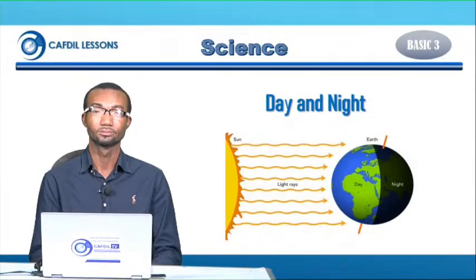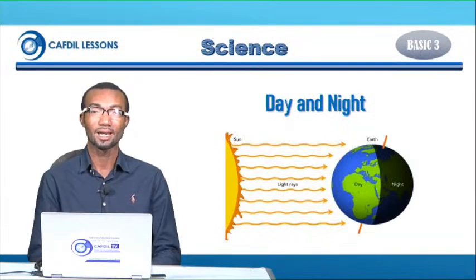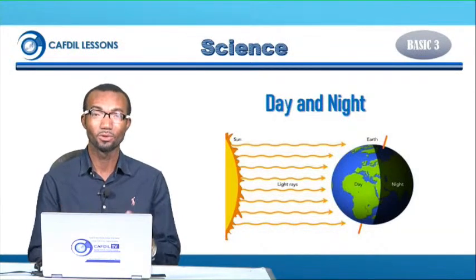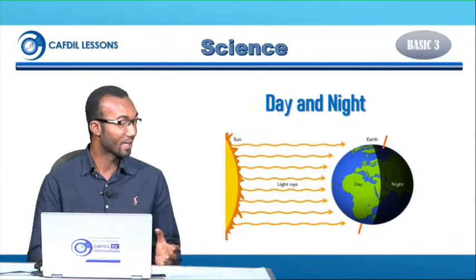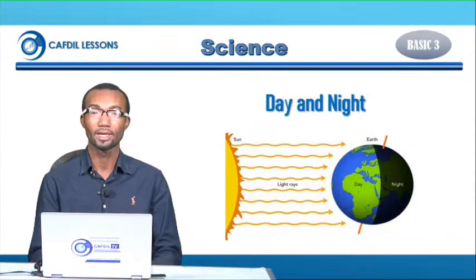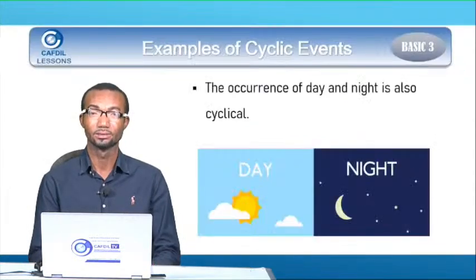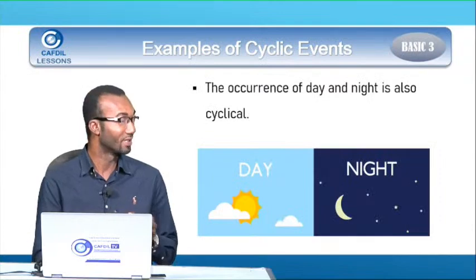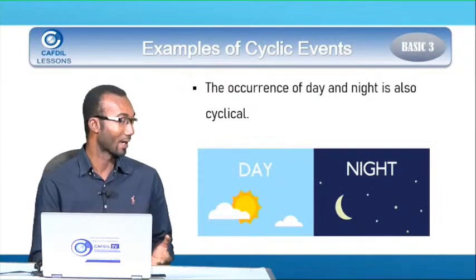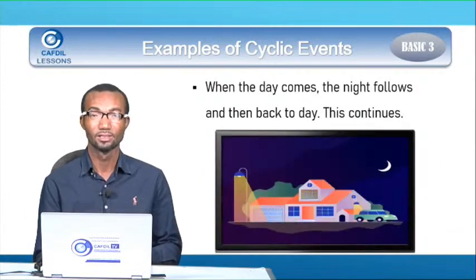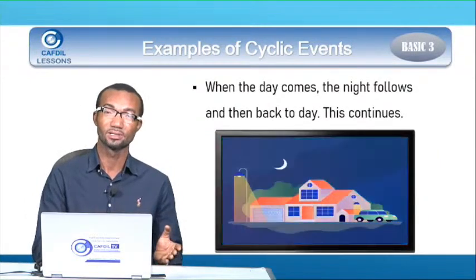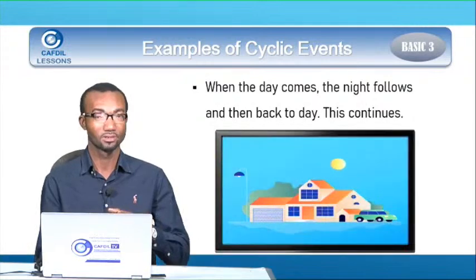Good. Now, Kate, let's look at another example of cyclic events, and that is day and night. Day and night also occur in a cycle. So the occurrence of day and night is also cyclical. We have day and then we have night. So, Kate, when day comes, the night follows.